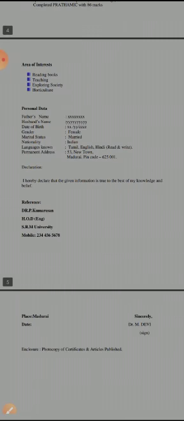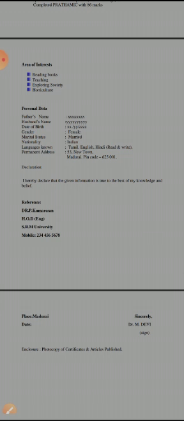After that, area of interest, and then you have to write personal data. In those days we wrote biodata, but nowadays in the name of personal data we are writing our biodata. So what we write is our biodata only, but in those days the title was biodata. Nowadays we follow personal data, so write that. And then your father's name, mother's name, all these things you have to write here.